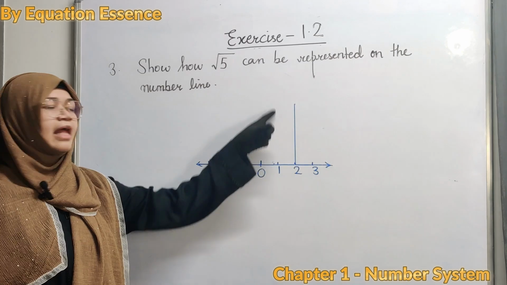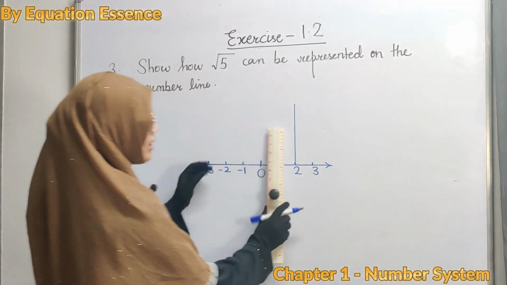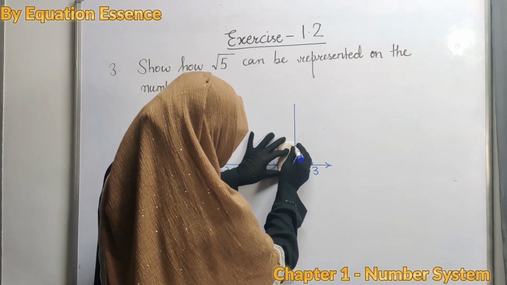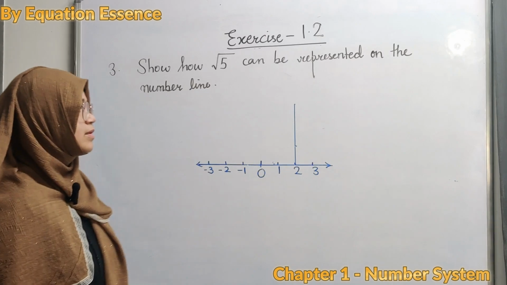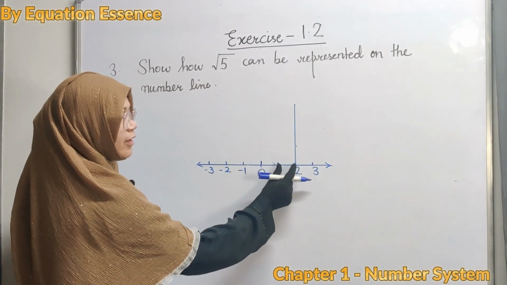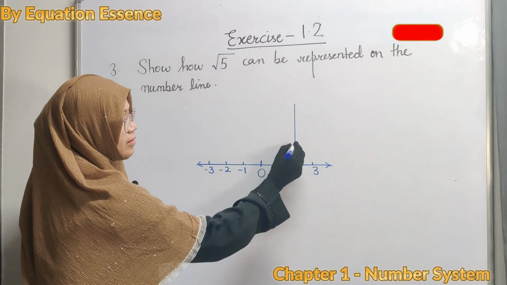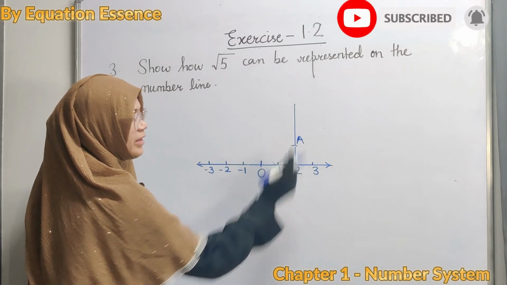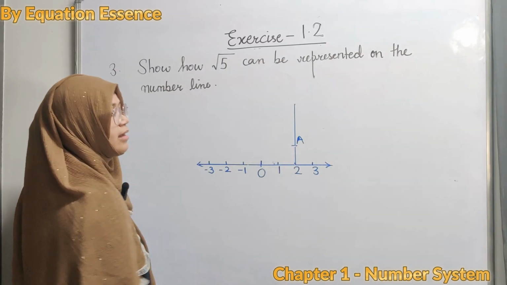We have made an angle of 90 degrees, and now we have to cut like this. The distance between 1 and 2 and this are equal. Point it as A, and the distance between 1 and 2 and 2 and A are the same.